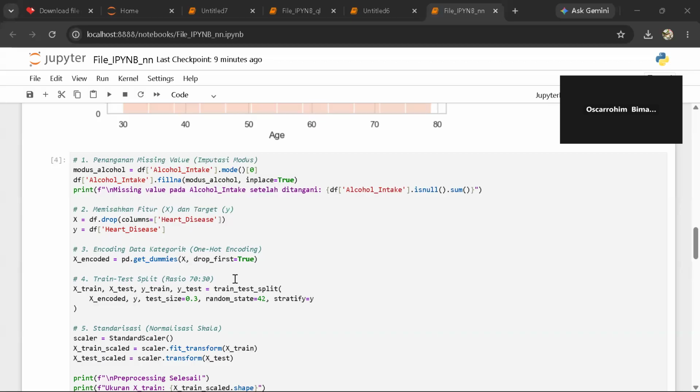If you don't scale these features, the neural network's gradient descent will be heavily skewed by the larger numbers, causing the model to struggle to converge. StandardScaler forces all features to have a mean of 0 and a standard deviation of 1, creating an equal playing field for all variables.